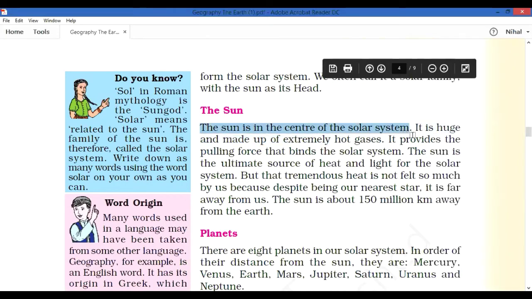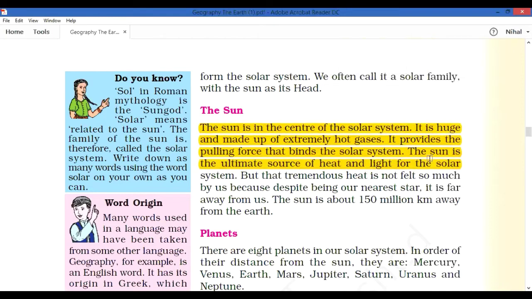It is made up of gases, and it provides too much heat and light. On Earth we can stand because gravity is there, and the same way in the solar system, one force binds all these 8 planets together. That is about our sun.